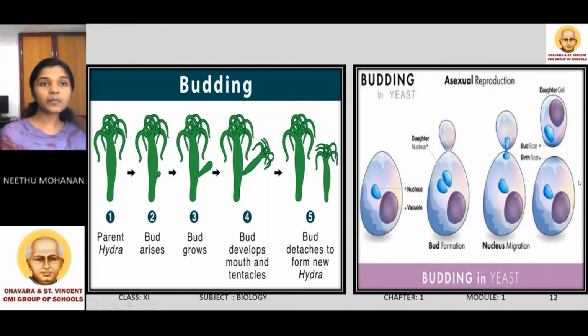After the migration of the nucleus into the bud, it detaches from the parent body and forms a new yeast cell. So this is the process of budding in yeast and hydra. I hope it is clear to you. Both hydra and yeast reproduce by budding.